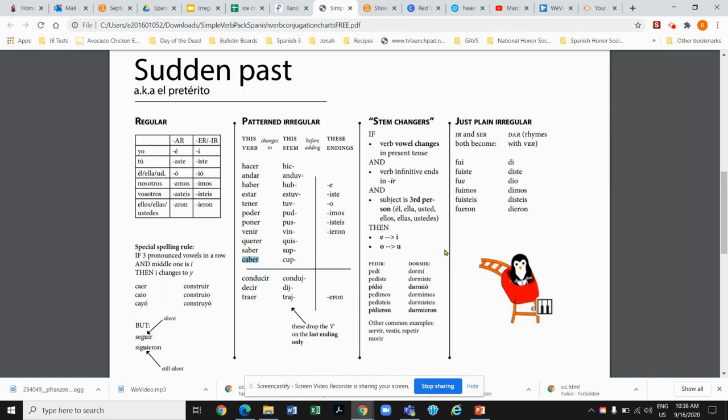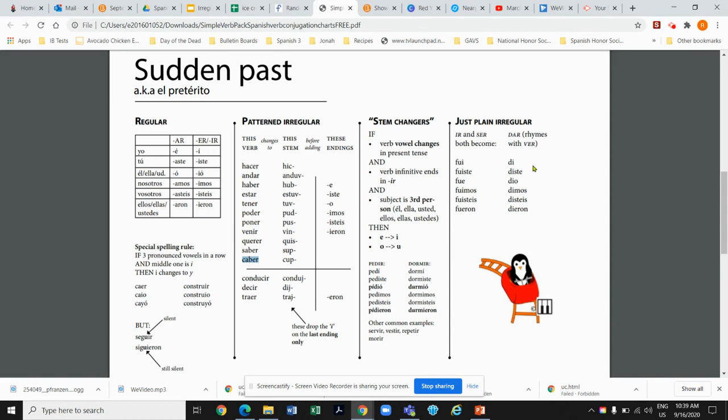The biggest thing to remember is that if they stem changed in the present tense and they end in IR, then they are going to stem change. They're only going to stem change in the sandal of the verb box, right? That very bottom, the third person, plural and singular. And they're only going to change in two ways, E to I, O to U.